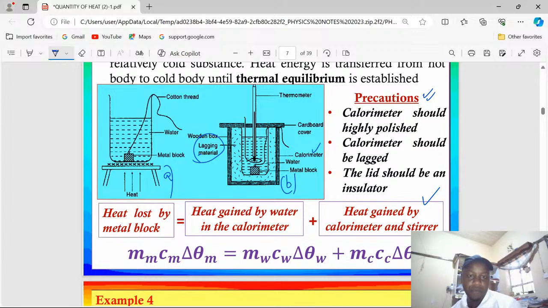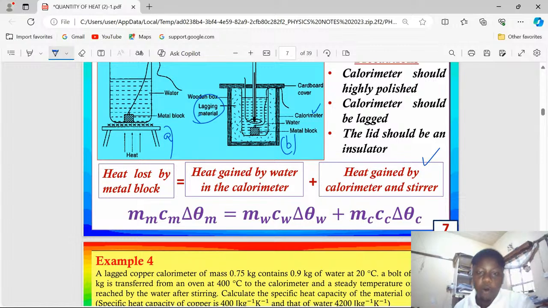So in the calorimeter now, for the case of liquid, we will add into the calorimeter the liquid whose specific heat capacity is to be determined. And for this particular time, we will be using a metal block heated strongly and having a known specific heat capacity and mass. So we will have the same formula, and in the whole formula now, it is the specific heat capacity of the liquid which will not be known.